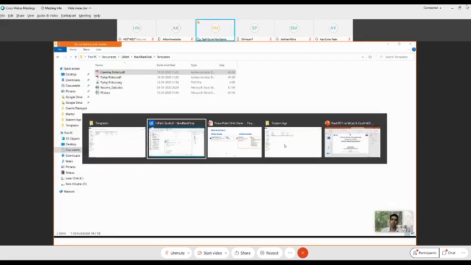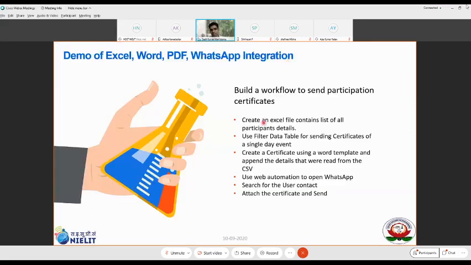Now this is the final use case, which is not there, but I have created one to show you. So quickly, what is the use case which we have developed? I wanted to showcase this to you. It is the same use case, but instead of a certificate, it will send a reminder.